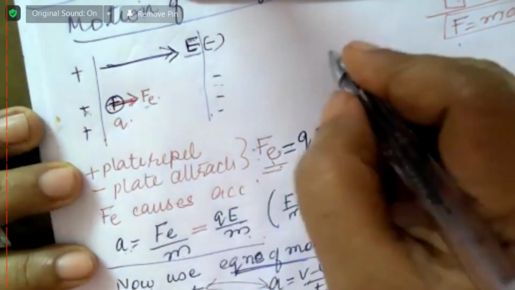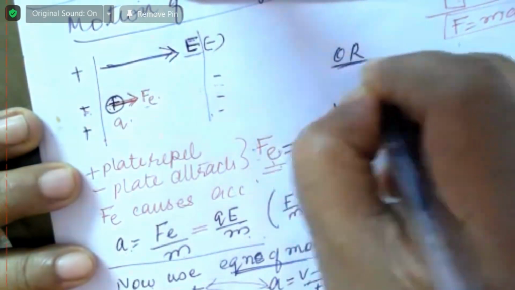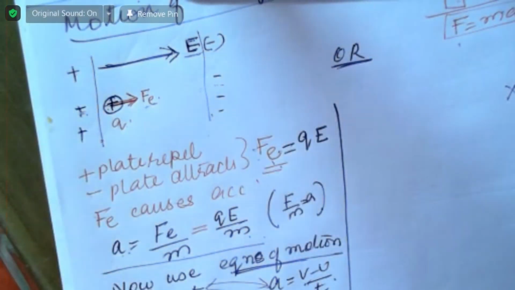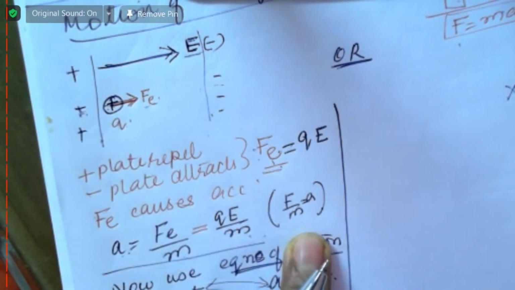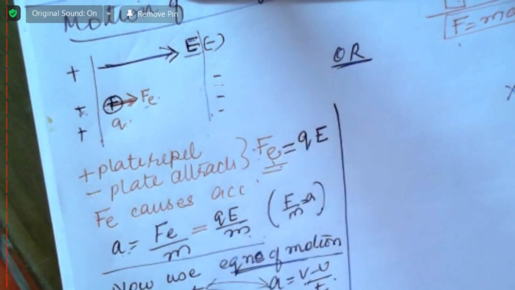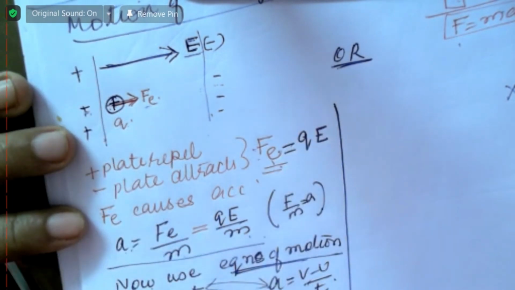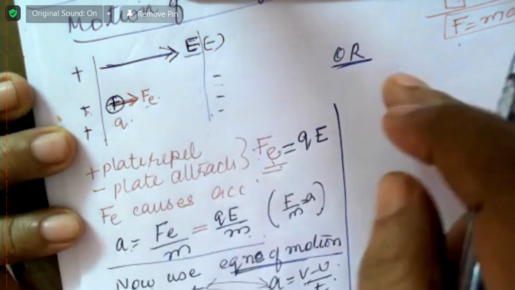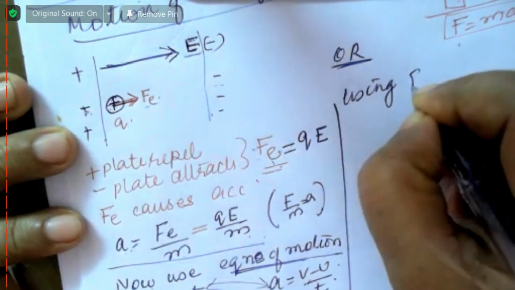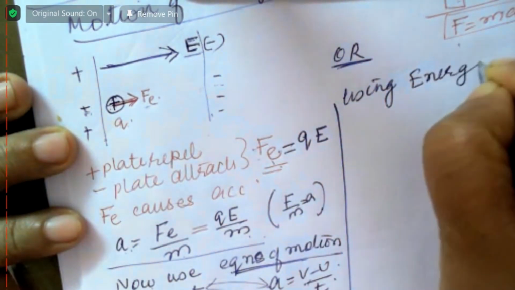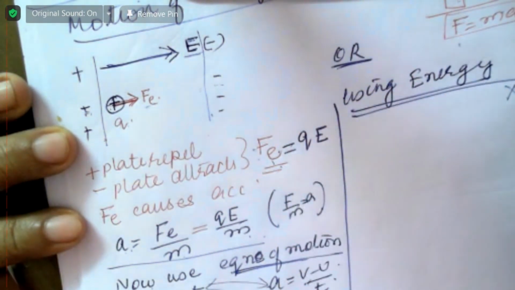Now, the second approach. This is another approach to find all these things, for time and to find acceleration. So this is one way of finding the acceleration. The second way is this one: you can find the final speed using energy. Using energy also you can make an equation.